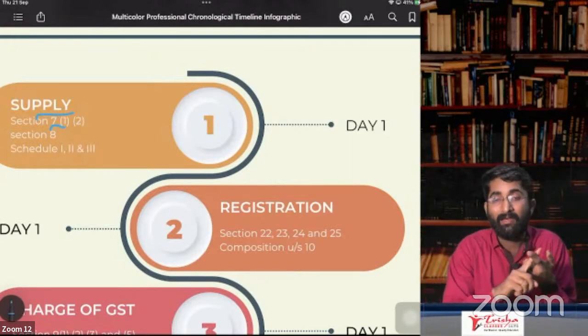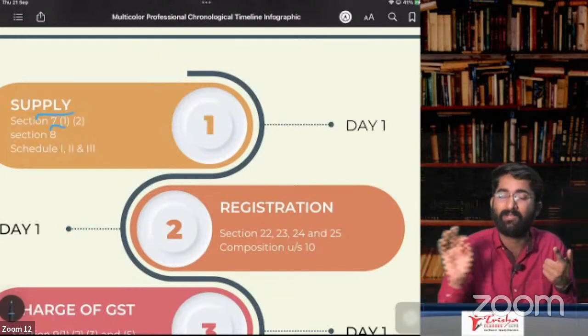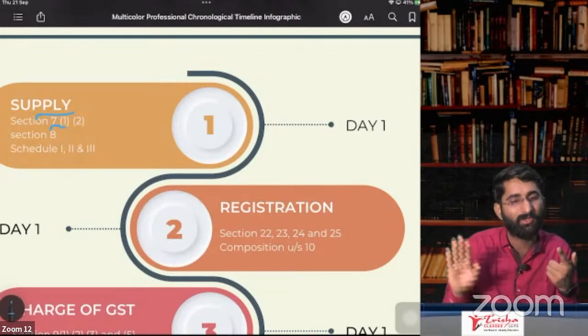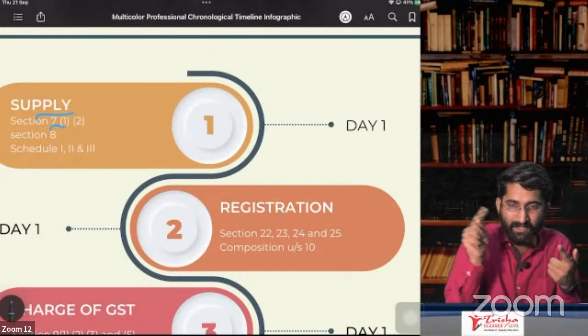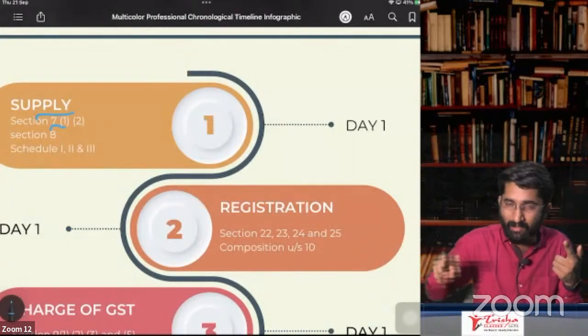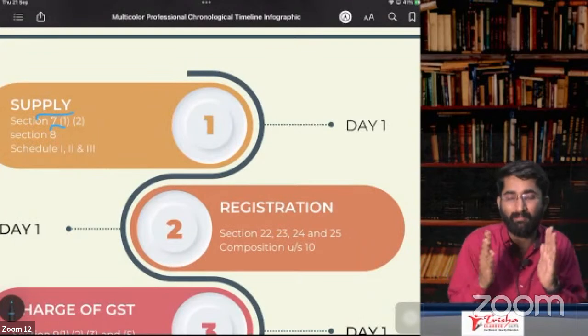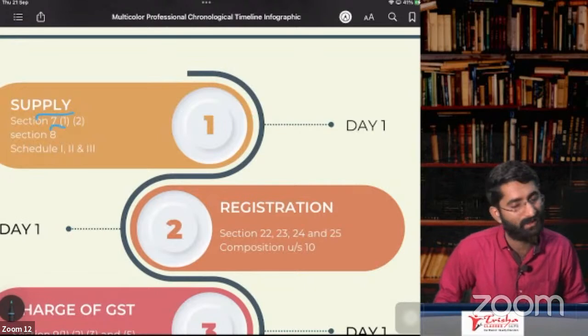Second one, L for land and buildings. If you are supplying land and buildings, it will not be considered as supply of goods or supply of service. Why? Because there is stamp duty on this. If there is stamp duty and GST, it will become double taxation. That's why, once the building is completed, there is stamp duty on this, and that's why there is no GST.